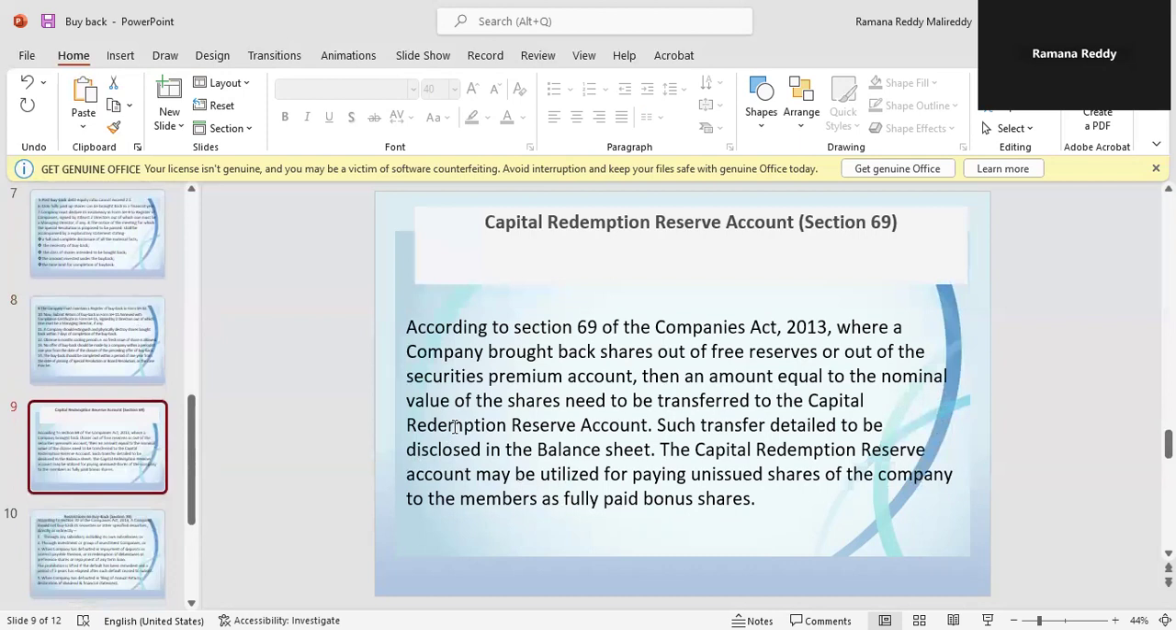Then, what is Capital Redemption Reserve Account, CRR? Section 69 of the Companies Act: where a company buys back shares out of free reserves or out of the securities premium account, then an amount equal to the nominal value of the shares needs to be transferred to the Capital Redemption Reserve Account. Such transfer detail to be disclosed in the balance sheet. The Capital Redemption Reserve Account may be utilized for paying up unissued shares of the company to the members as fully paid bonus shares.